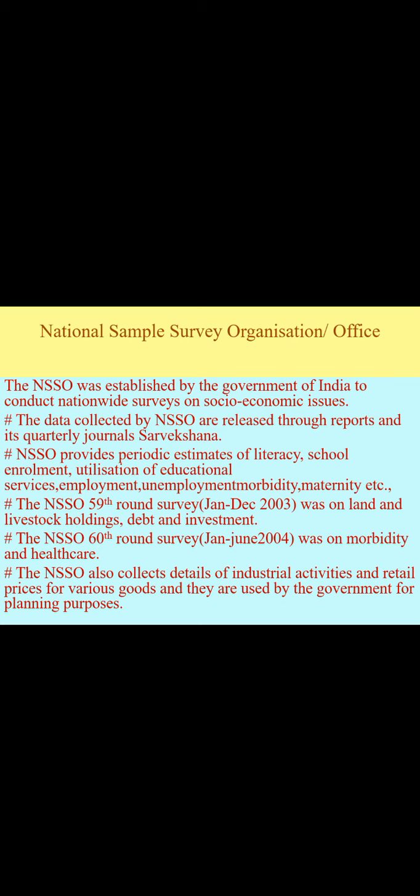The data collected by NSSO is released through reports and its quarterly journal Sarvekshana. NSSO's journal name is Sarvekshana.